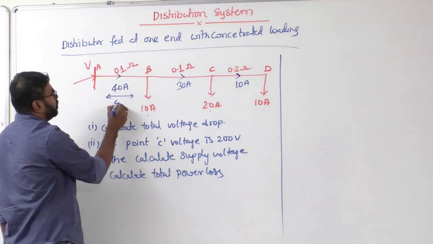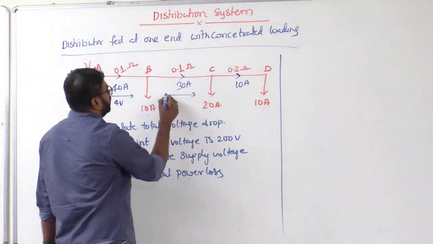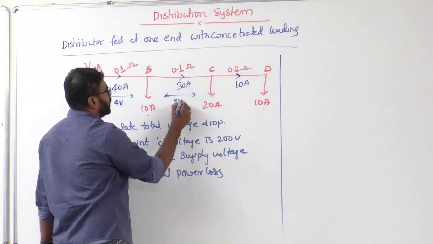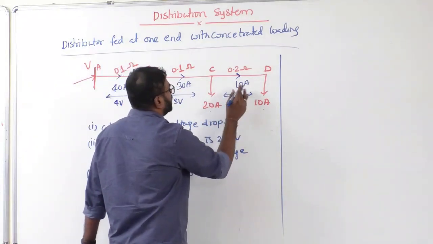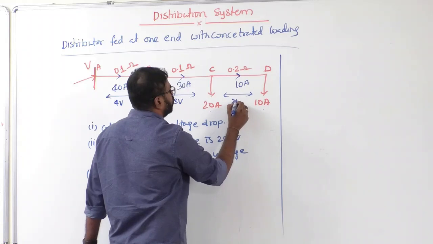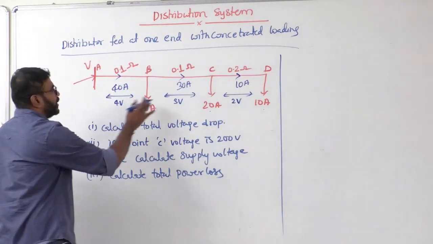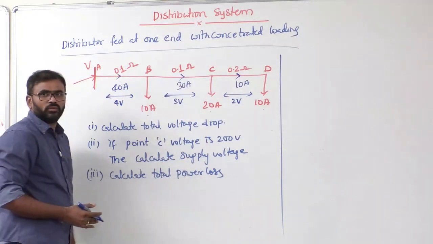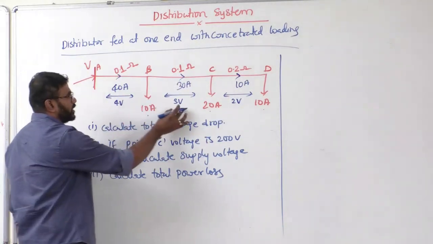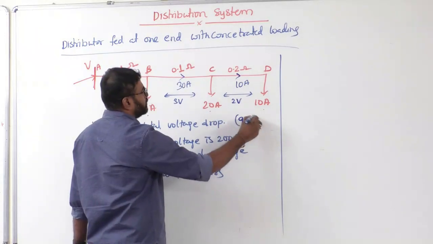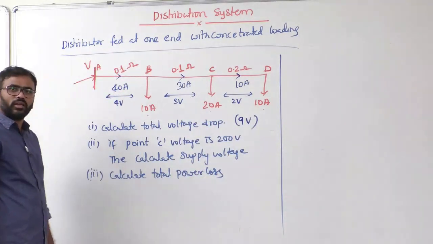Now check what is the voltage drop here. 40 into 0.1, 4 volts. Voltage drop 30 into 0.1, 3 volts. And voltage drop here 10 into 0.2, 2 volts. Clear? Now what is the total voltage drop? You just add them, 4 plus 3 plus 2, 9 volts. That's it. The total voltage drop is 9 volts.